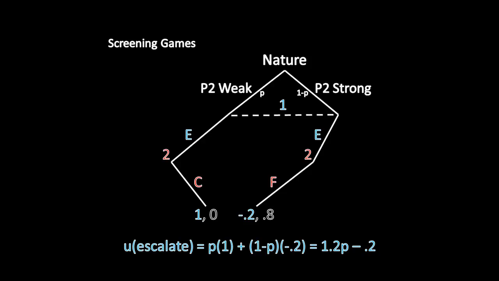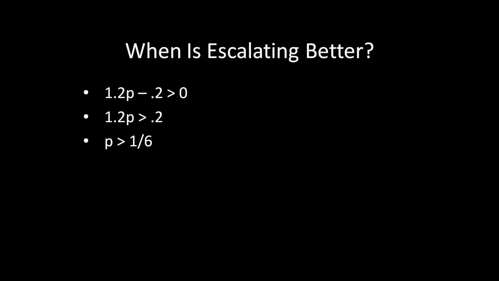If player 1 escalates, then with probability P, player 2 will actually be a weak type and choose to concede. In that case, he gets a payoff of 1. With probability 1 minus P, player 2 is going to be a strong type who will choose to fight him. He'll get a payoff of negative 0.2 in that case. So we can calculate those, sum them together, and we get an expected payoff for escalation for player 1, which is going to be 1.2p minus 0.2. So if we want to figure out whether escalating is better than quitting, all we have to do is compare those two payoffs. And we're going to do that now.